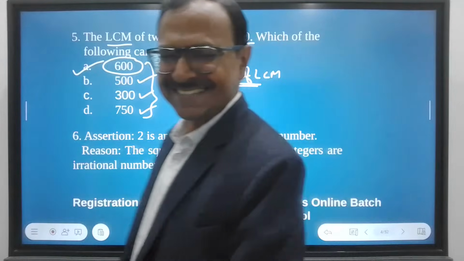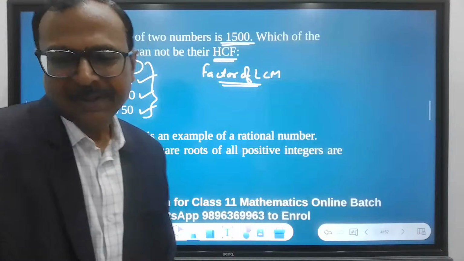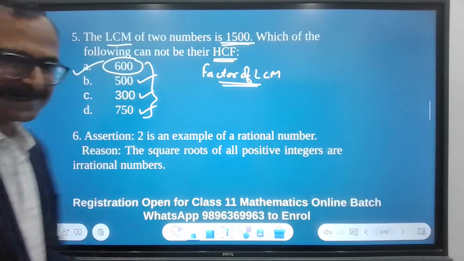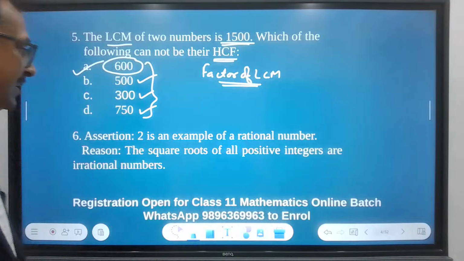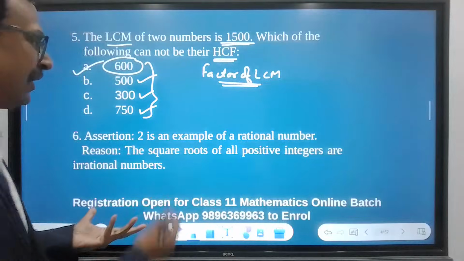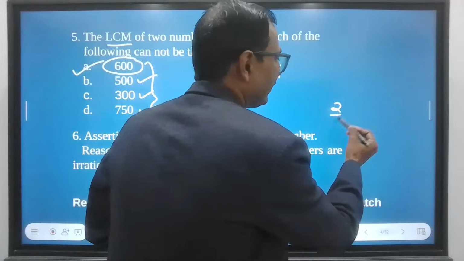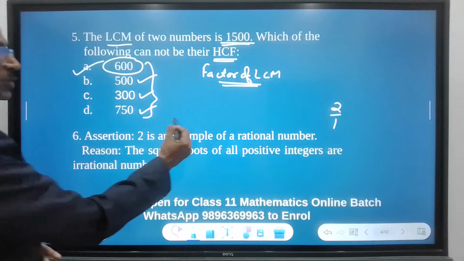Okay. Let's see. Next up, we have question number 6. He says 2 is an example of a rational number. Obviously, 2 is a rational number. 2 upon 1, it is a rational number. So this assertion is true.